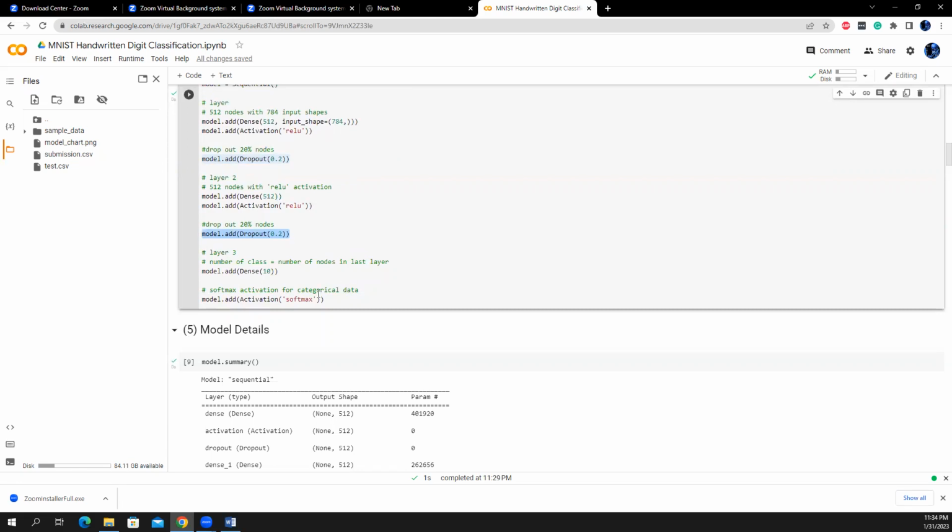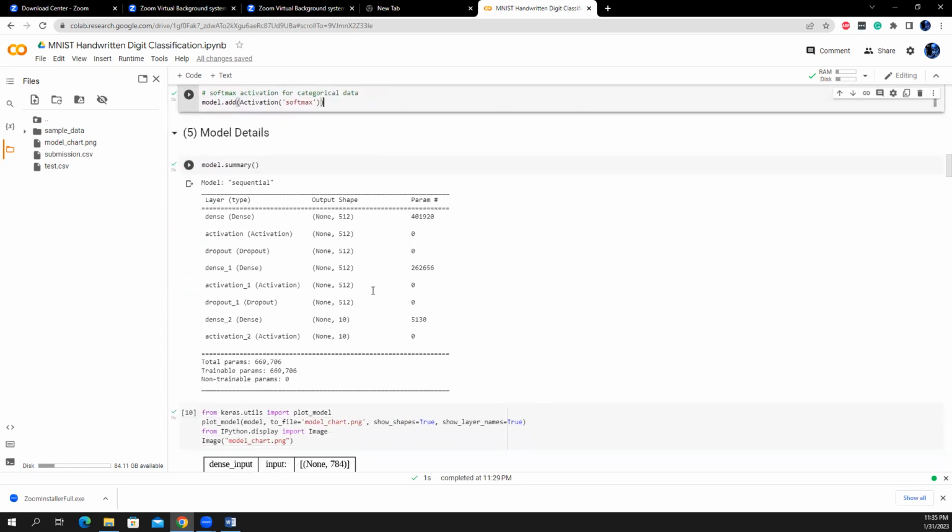In the last layer, I use Dense 10, with 10 nodes because it should be the same as the number of outputs. We have 10 classes, so Dense 10 is for 10 classes. And since it's a 10-class classification problem, we have to use softmax as the activation function for the last layer.